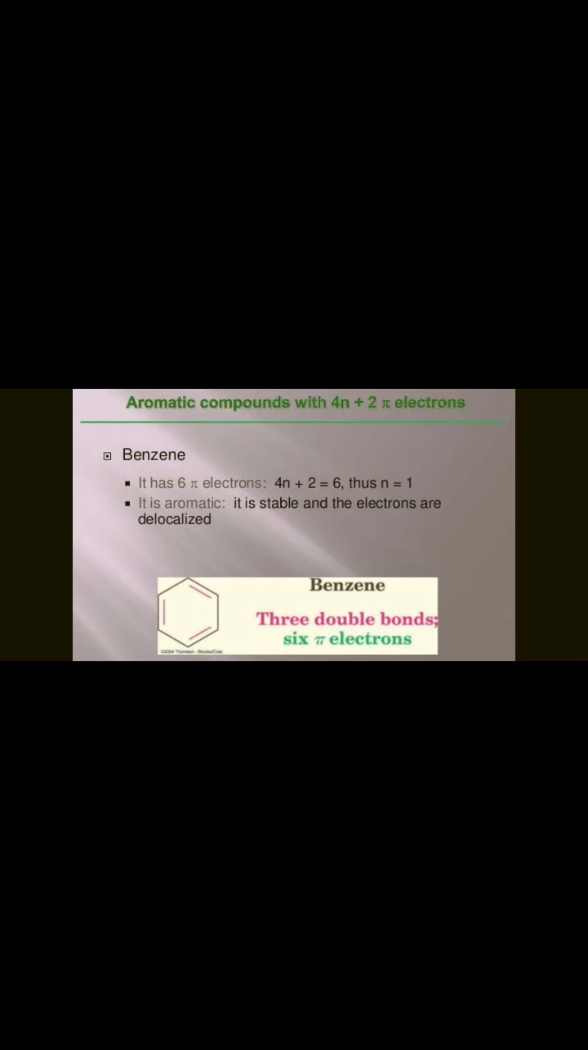So benzene is an aromatic compound, stable, and its electrons are delocalized. Benzene's 3 double bonds are delocalized. So the 6 pi electrons of benzene follow Huckel's rule, so it is an aromatic compound. Students, compounds which have 4n pi electrons are not aromatic compounds; they may be anti-aromatic compounds. Anti-aromatic compounds are defined as planar, cyclic, conjugated systems, and molecules with 4n pi electrons are anti-aromatic compounds.